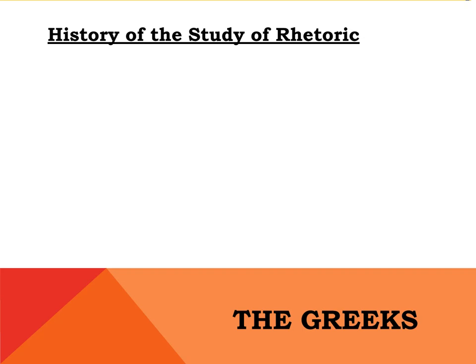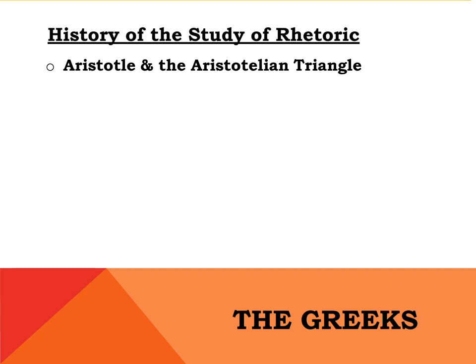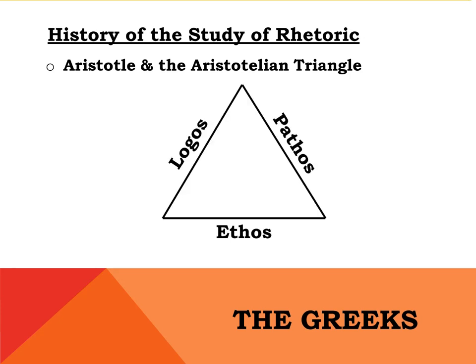While the ancient Greeks heavily influenced our understanding of rhetoric, and their contributions to rhetorical study today are numerous, in this video lecture, we're going to talk about an idea championed by Aristotle and today referred to as the Aristotelian Triangle. The Aristotelian Triangle identifies three types of appeals, or three types of arguments or approaches one can use to persuade an audience. These appeals are ethos, pathos, and logos. Those are the Greek words, and the ones that we still use today, but don't worry, we'll talk exactly about what each one of those means in this video lecture.